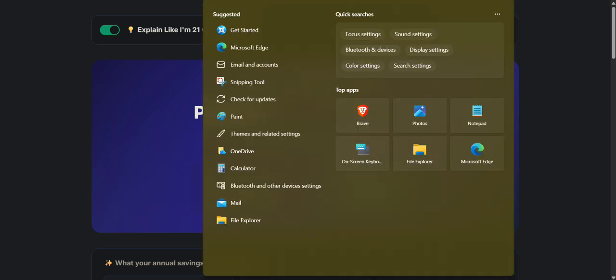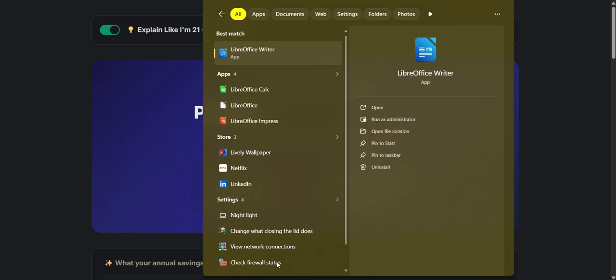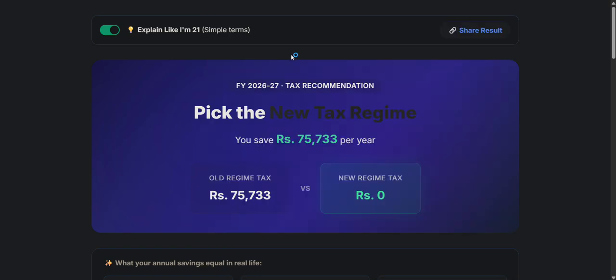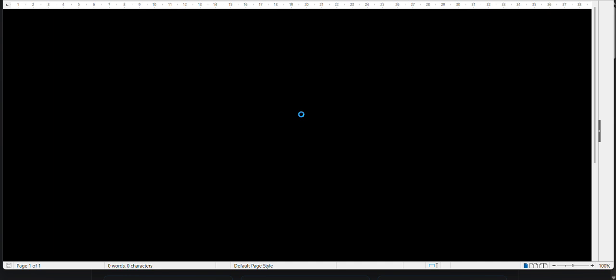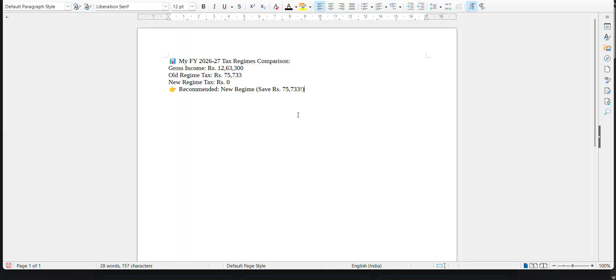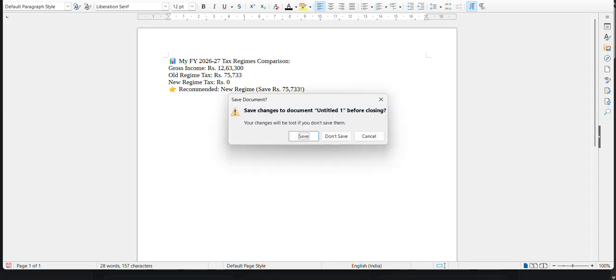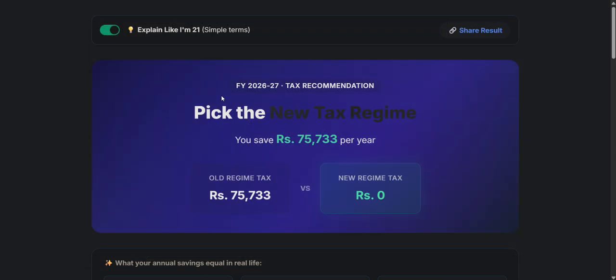Now you open, I'm going to open my library writer, and I'll just show you, I'm just going to paste this result. And as you can see, it gives you a neat snapshot of what you save if you choose the new regime for this particular individual. And let's get back to this page.